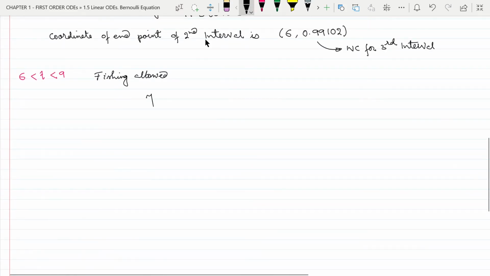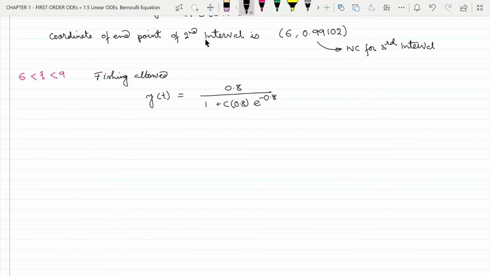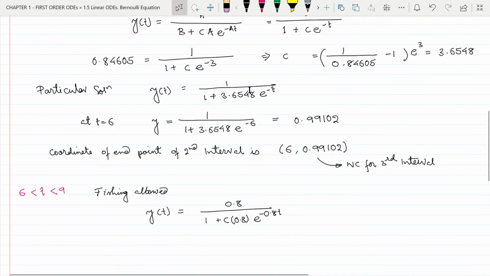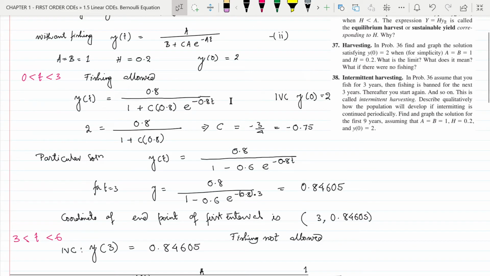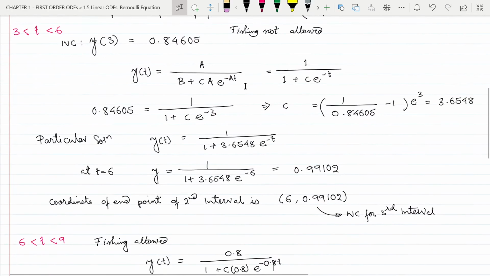So we have y of t equal to 0.8 divided by 1 plus c multiplied by 0.8 e to the power minus 0.8 t. We put the values of a, b and h and used this equation directly.